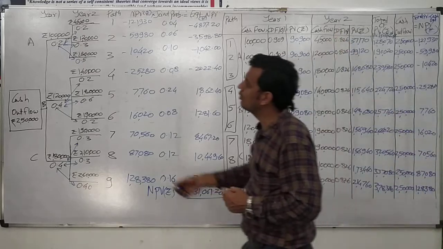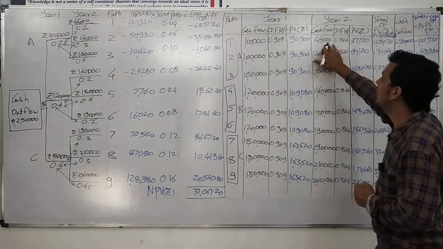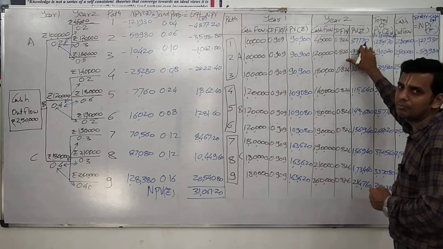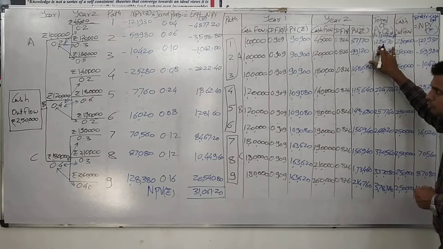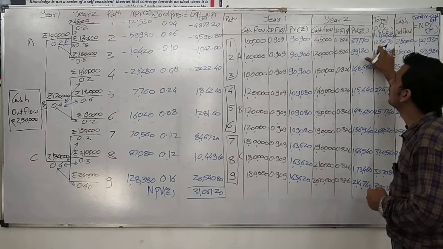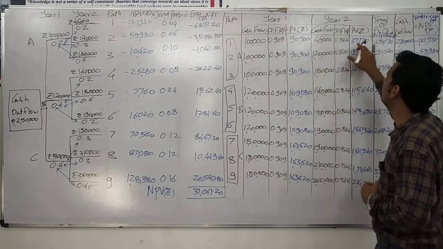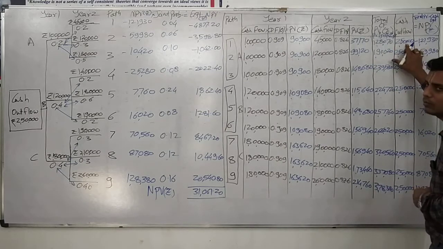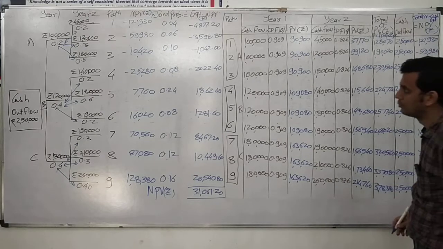In the second year we have the first possibility of 45,000 cash inflow. For that the discounting factor was 0.826. We get our present value as 37,170. In total, the present value of cash flows is 90,900 plus 37,170, which is 1,28,070. Out of which our cash outflow was rupees 2,50,000. It means that the project has a loss of 1,21,930.